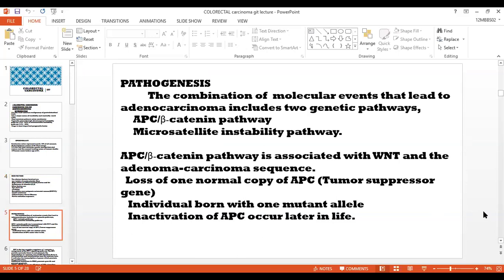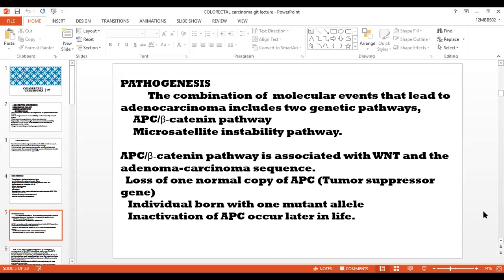Pathogenesis. The pathogenesis of colorectal carcinoma is a combination of molecular events that lead to the adenocarcinoma. Number one, the genetic pathways, and epigenetic pathways are also included. The genetic pathways are the APC and beta-catenin pathway, and second, the microsatellite instability pathway. The APC, beta-catenin pathway is associated with WNT and the adenoma-carcinoma sequence.